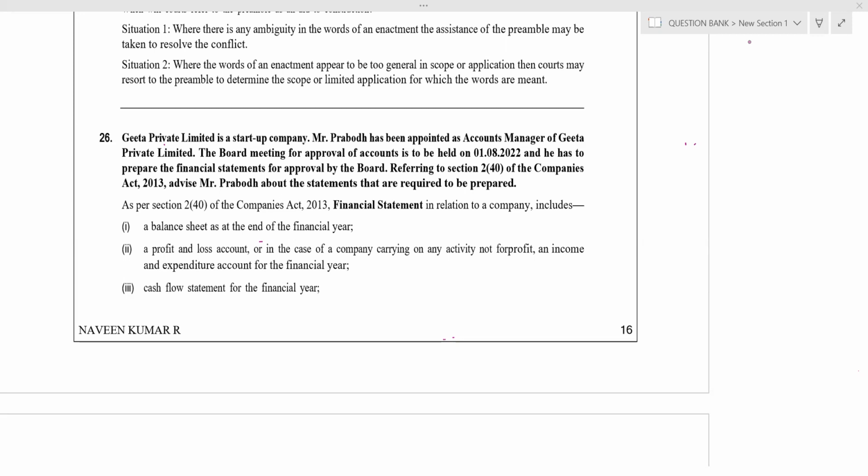I have prepared topmost important questions which can be expected. You have to study everything, but this is like a revision session which are taken from the past RTP, MTP, and previous attempt questions.